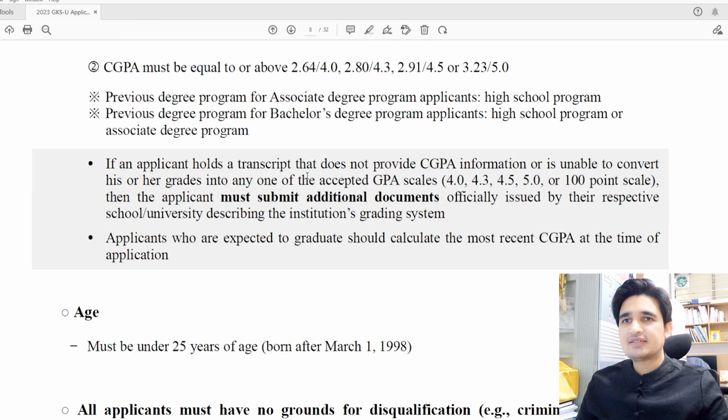And if an applicant holds a transcript that doesn't provide CGPA information, or you cannot convert your CGPA scale to 4, 4.3, 4.5, 5 or 100%, then you submit an additional document which can explain your grading system. So there is no need to worry if you have a different system. For example, if you have a 20 grade system, 10 grade system, or 15 grade system, and you are unable to convert to this system, then you take one certificate from your school which explains your grading system.